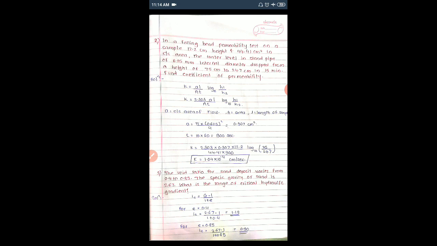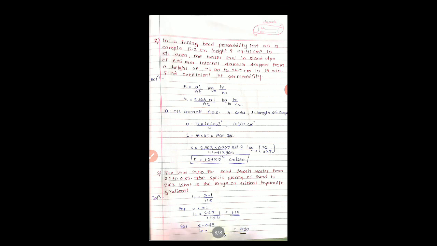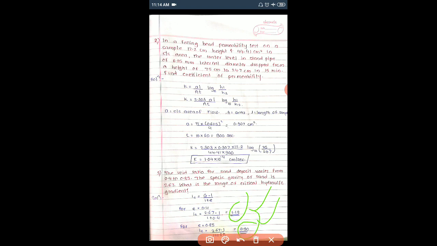That is the quicksand condition, and the hydraulic gradient at this quicksand condition is known as critical hydraulic gradient. We are given the void ratios of 0.4 and 0.85, so that range of void ratio is given, and we can calculate this hydraulic gradient when we know the specific gravity G and void ratio. So we simply place the different void ratios and we get this range of critical hydraulic gradient. It ranges from 1.19 to 0.90.